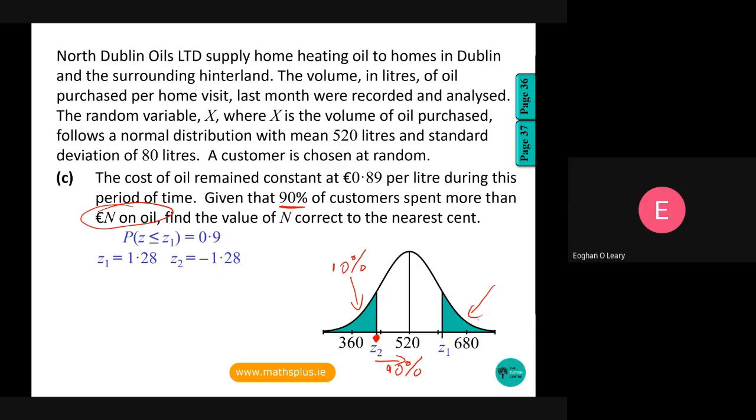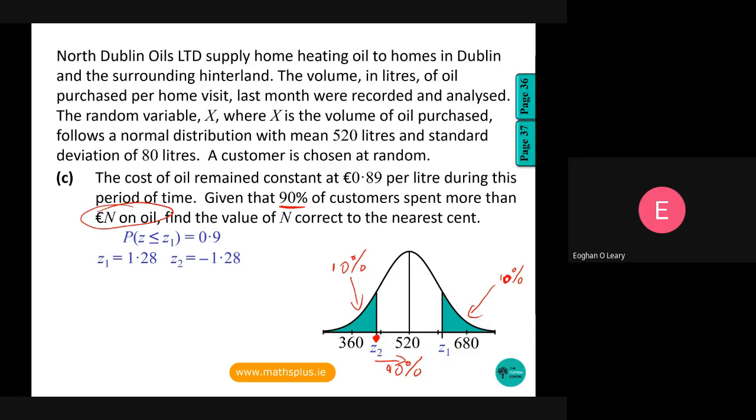Instead, they deal with the right-hand side. But we know the curve is symmetrical, so if Z1 and Z2 are of the same absolute value, I can say that this part here is also 10% of the area underneath the curve. So here's what I can say. The probability of having any Z value less than or equal to Z1 is 0.9, 90%.